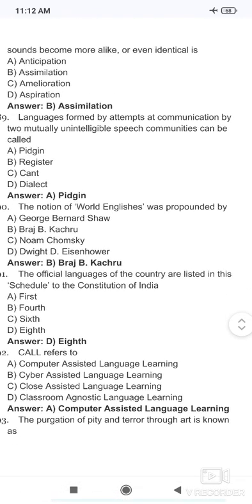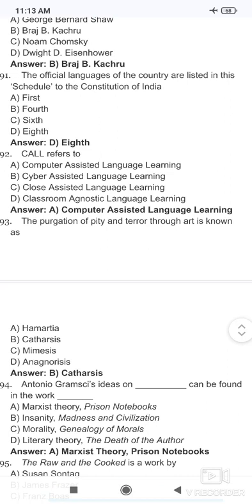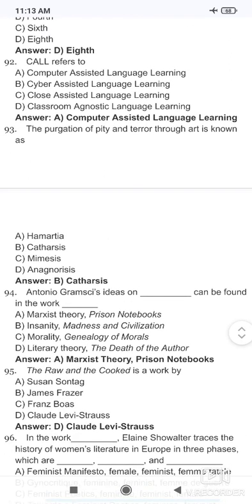The official languages of the country are listed in the Eighth Schedule to the Constitution of India. CALL refers to computer assisted language learning. The purgation of pity and terror through art is known as catharsis.